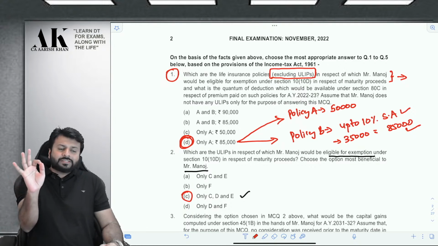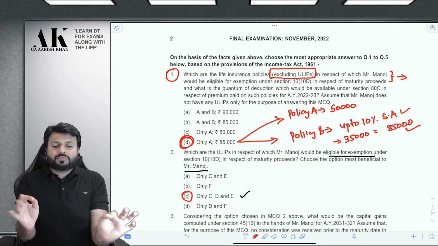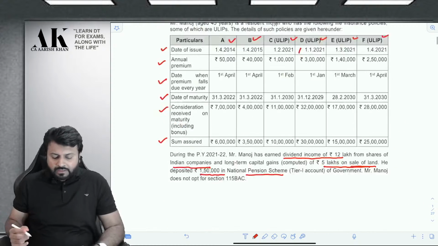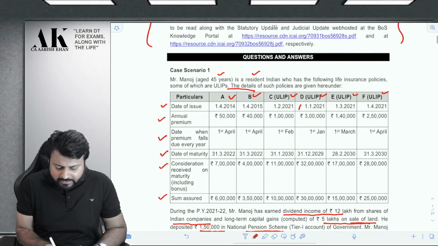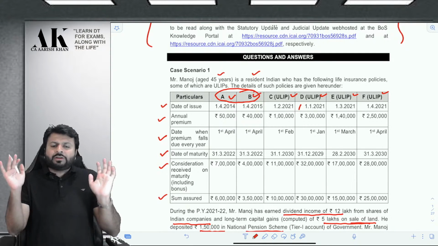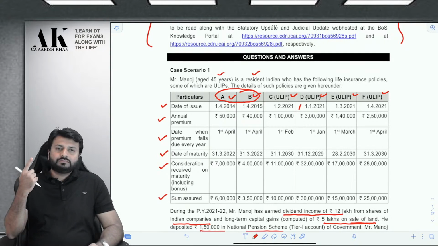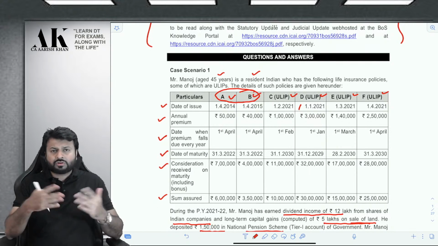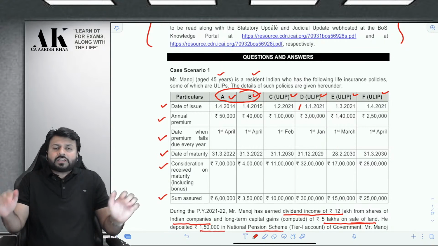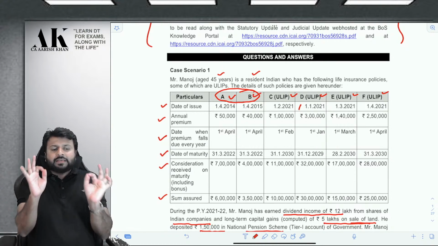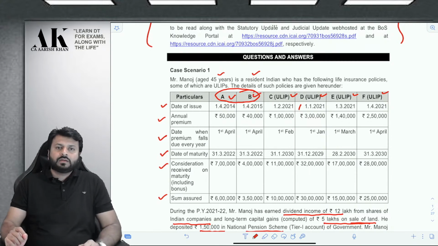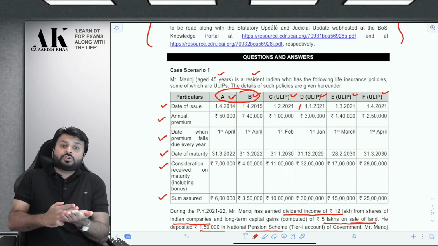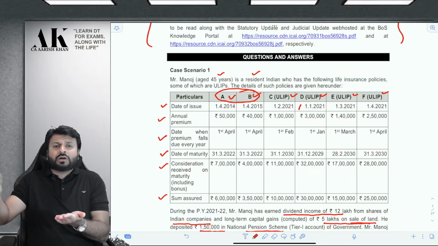The first part of the question says which of the insurance policies will be exempt, excluding ULIP. Don't talk about ULIP as of now. Only 2 policies are there which are not ULIP, the rest of them are ULIP. So we need to answer between A and B: which is exempt, which is taxable, or both are exempt or both are taxable. Now, what is the condition of exemption for a normal policy? The condition of exemption for a normal policy is that your annual premium should not exceed 10% of sum assured if the policy is issued on or after 1st April 2013.